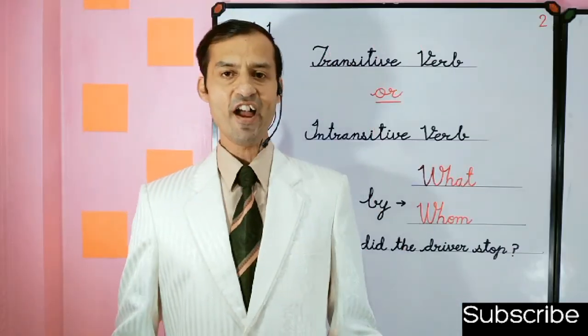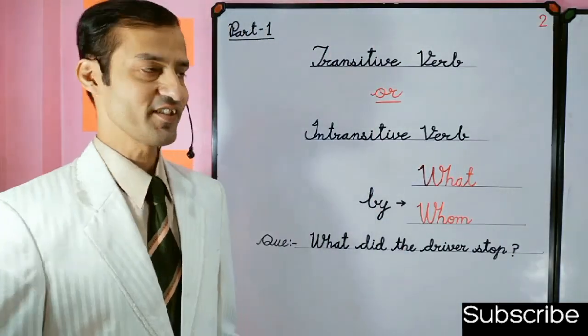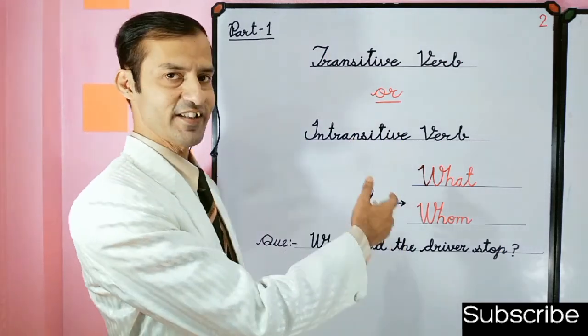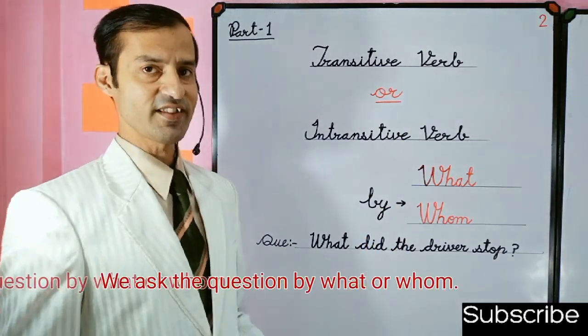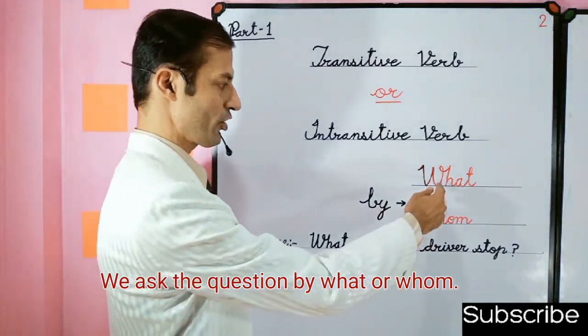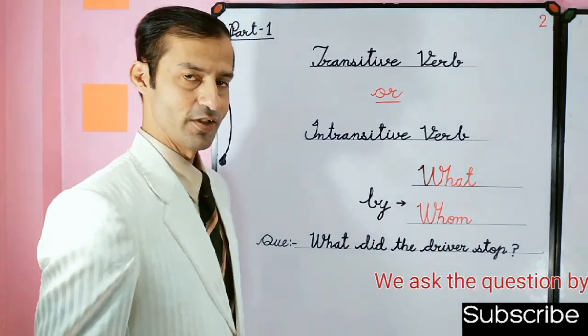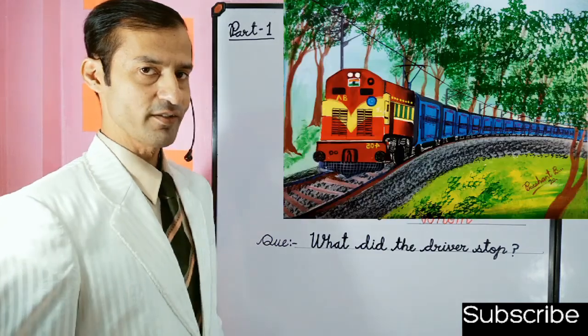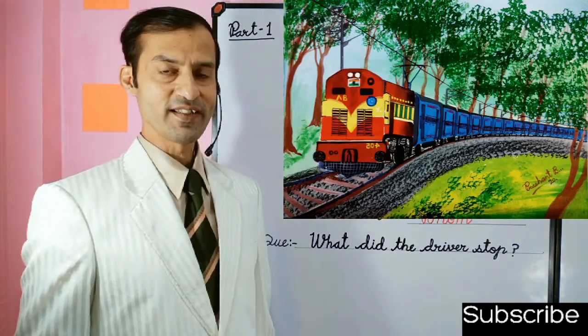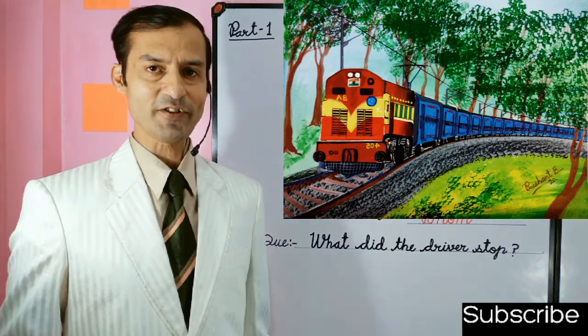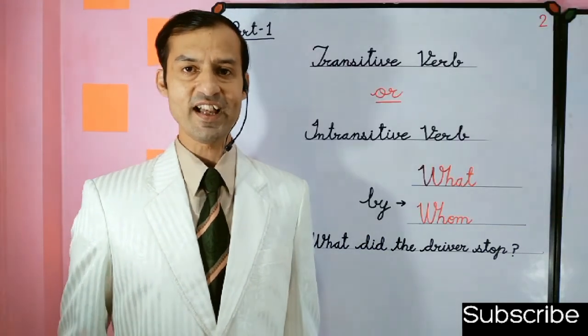And to find out whether this is a transitive verb or intransitive verb, we interrogate, which means we ask the question what or whom. If I ask the question, what did the driver stop? The answer is the train. So the train is the direct object, and this is a transitive verb.